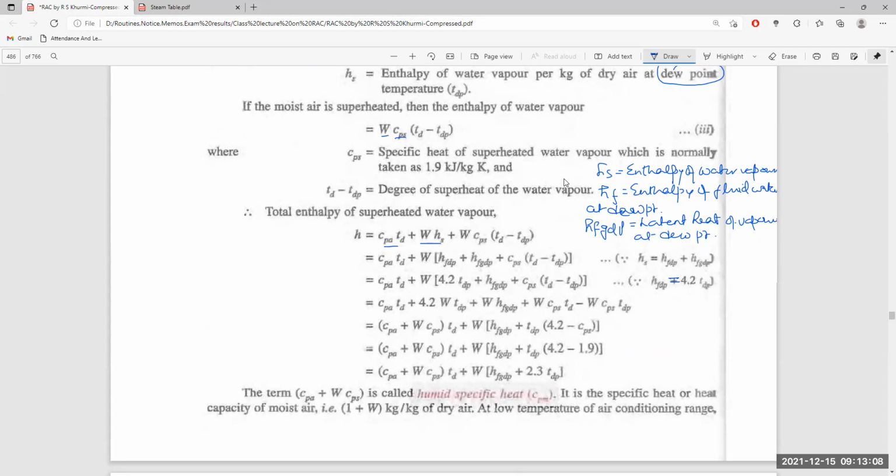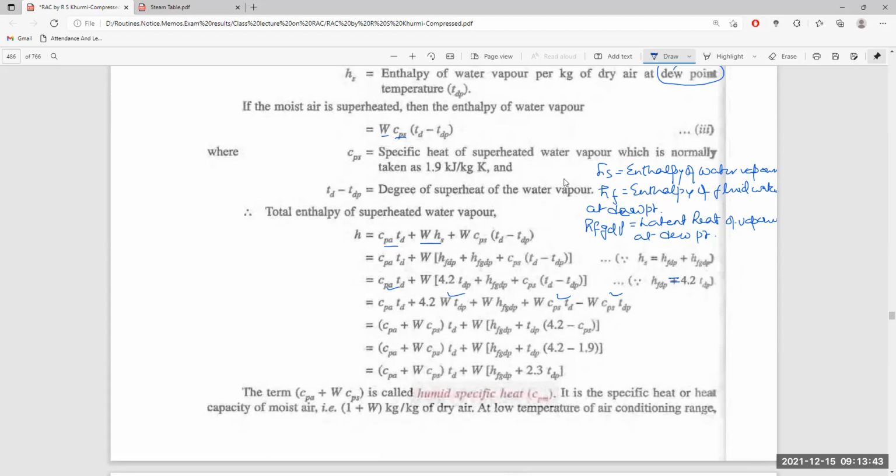So we put this TDP, this TDP and this TDP together: CPS plus W CPS TDP, and again club the W outside, that is W HFDP and DDP by 4.2 minus TDP. This becomes 4.2 minus W CPS, or this remains, then HFGP plus 4.2. CPS is equal to 1.9, the specific heat of superheated steam.